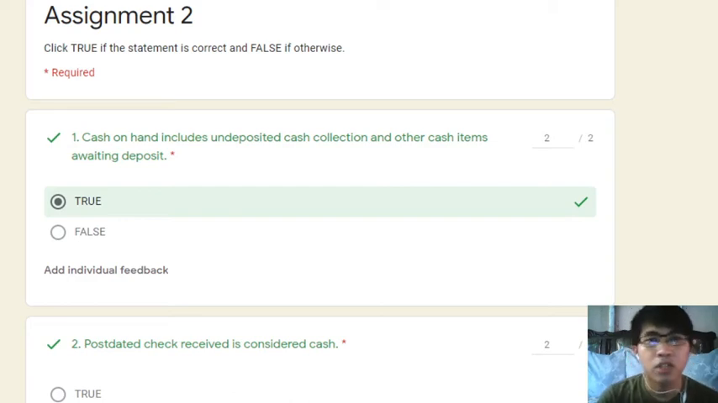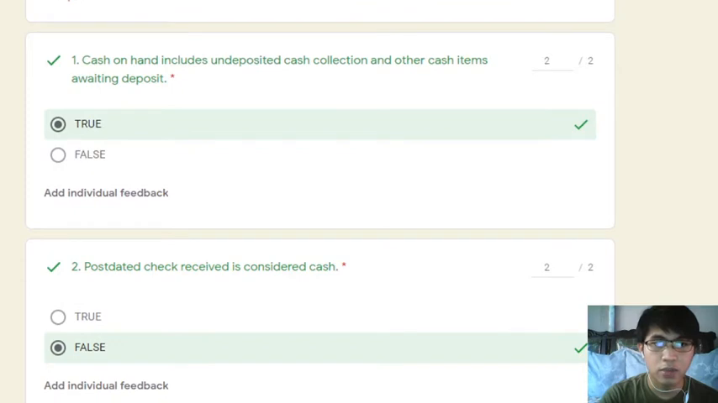Welcome to the discussion on your assignment number 2 for intermediate accounting, cash and cash equivalents. The instruction is to click true if the statement is correct and false if otherwise. For item number 1, cash on hand includes undeposited collection and other cash items awaiting deposit.